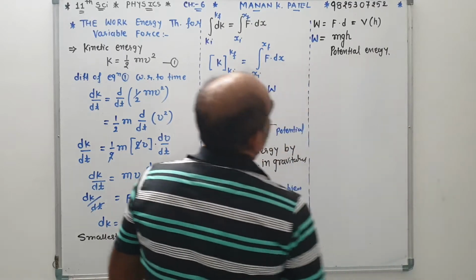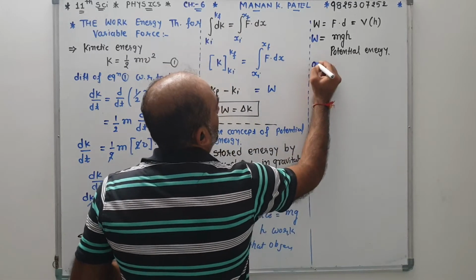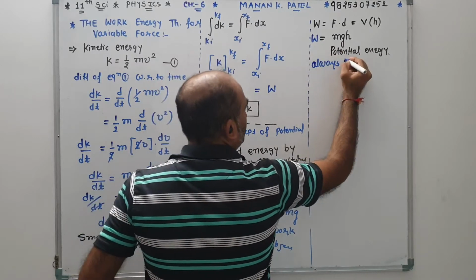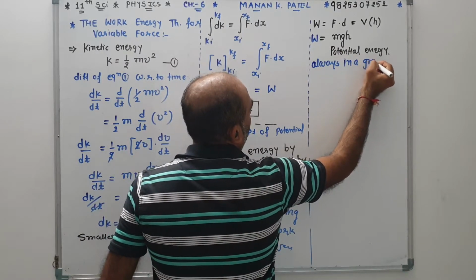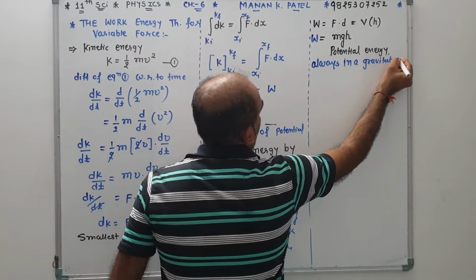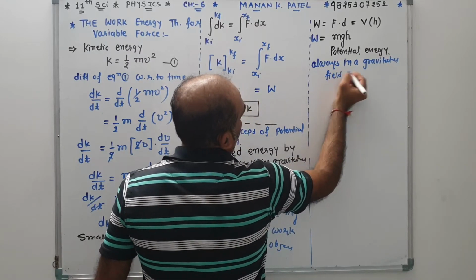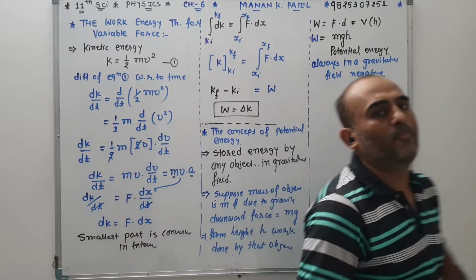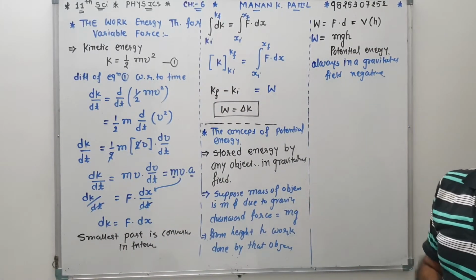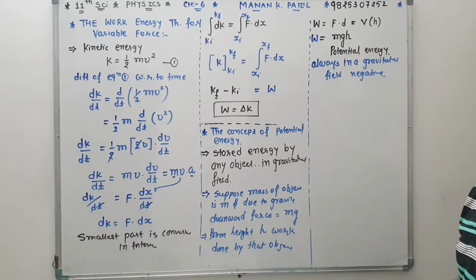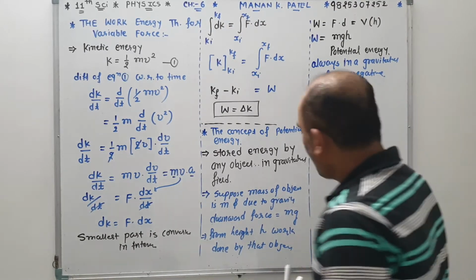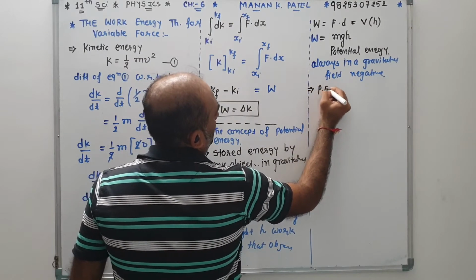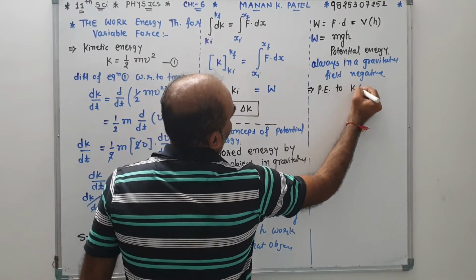So that potential energy in a gravitational field is always in a negative form. Always the potential energy is in a negative form. So now in gravity, potential energy is converted to kinetic energy.